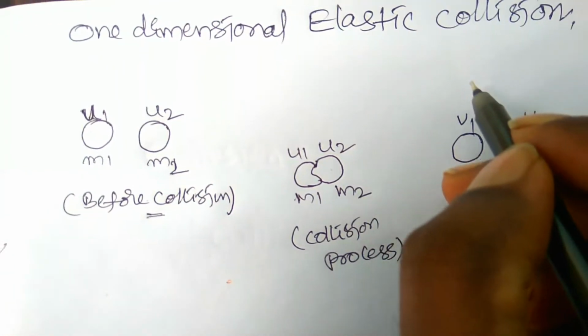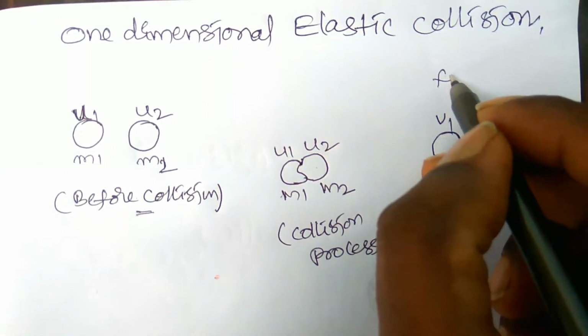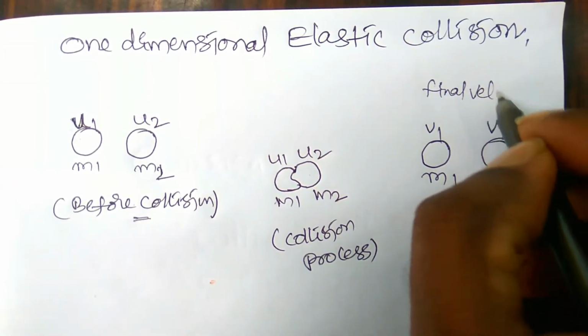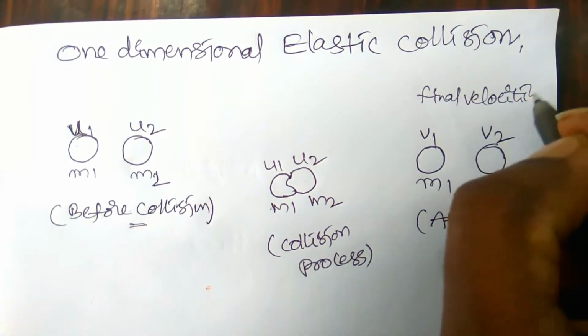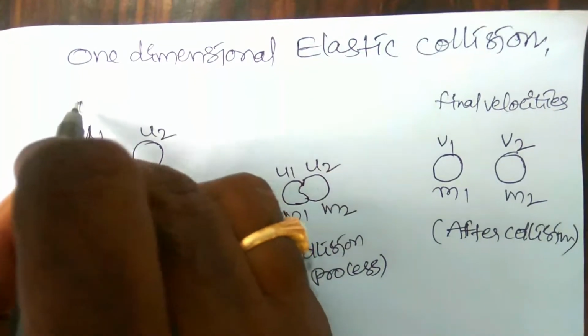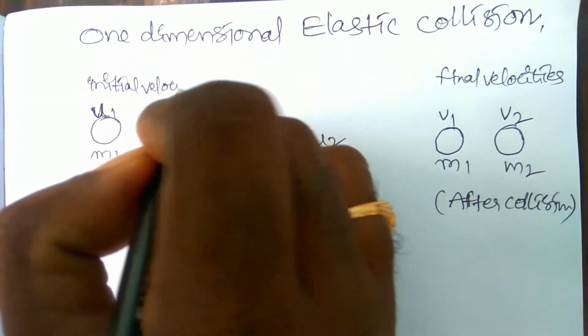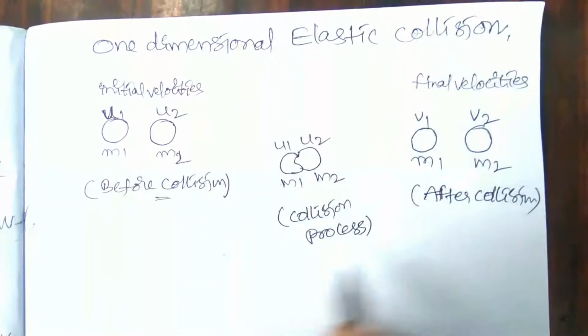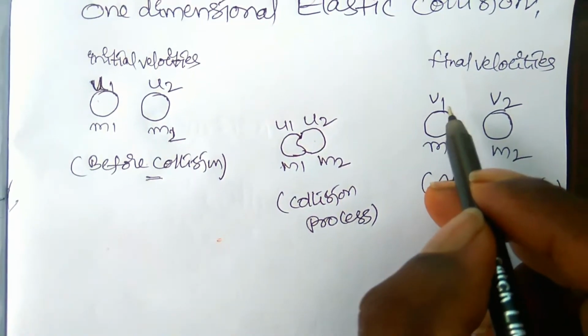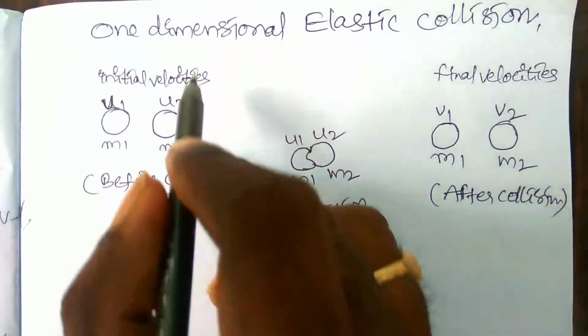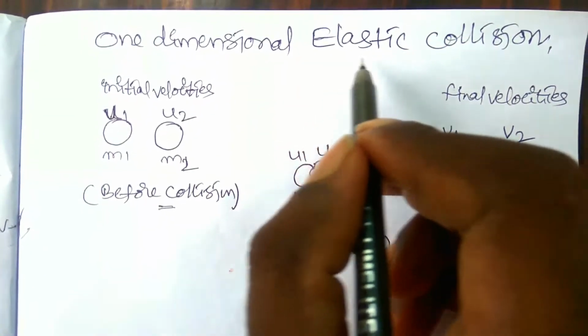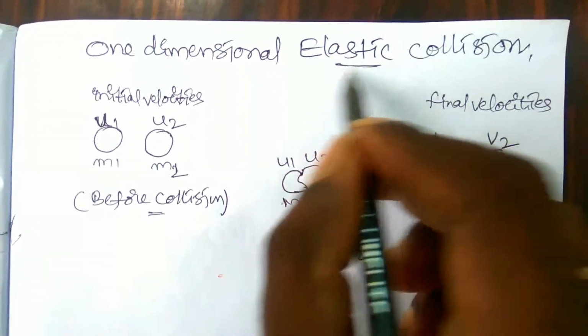These velocities are called final velocities of the two bodies, and those earlier velocities are called initial velocities. So now our aim is to find the final velocities of the two bodies participating in one-dimensional elastic collision, right?